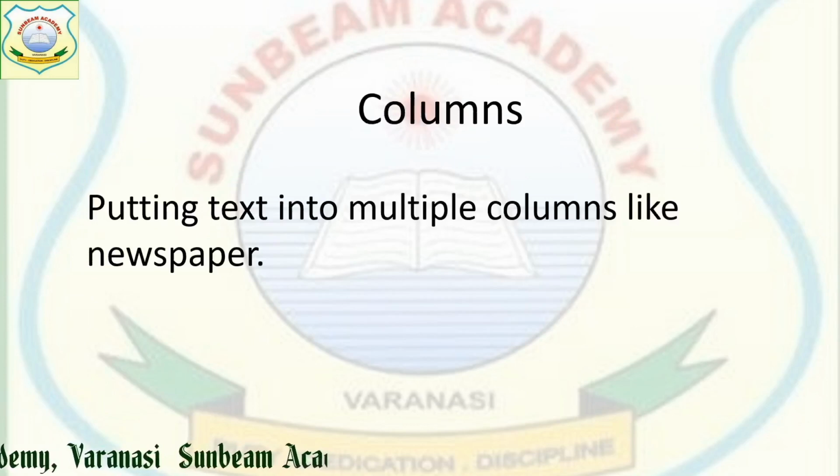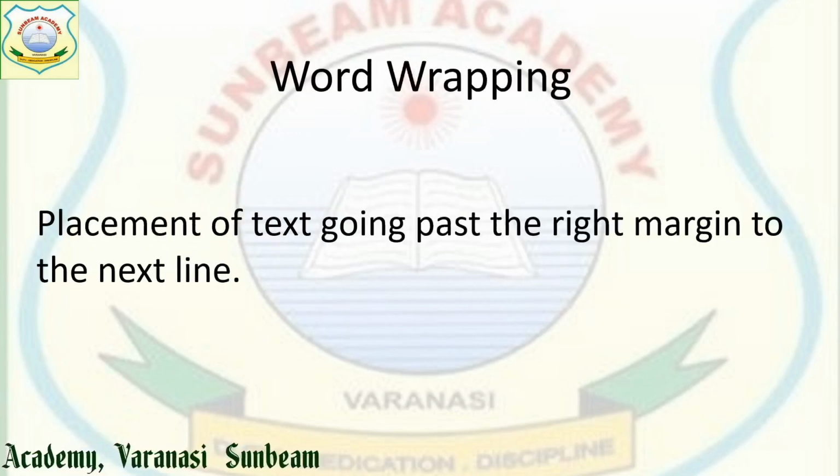Next are your columns. Sometimes we put our text in 2, 3, 4 columns, as in the case of a newspaper. That is known as columns. It means if you are going to put your text into multiple columns, more than one column, by default it is one column. You can put your text in multiple columns, and these multiple columns will be equally divided on the page.